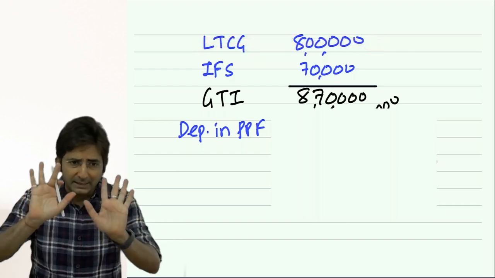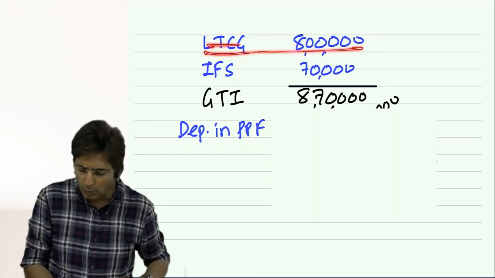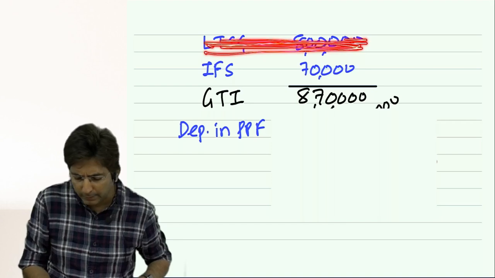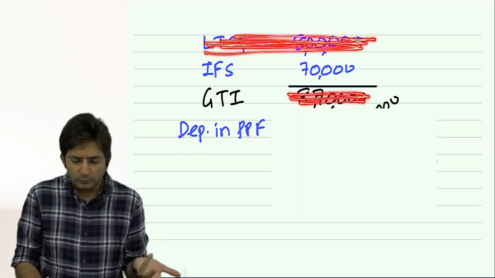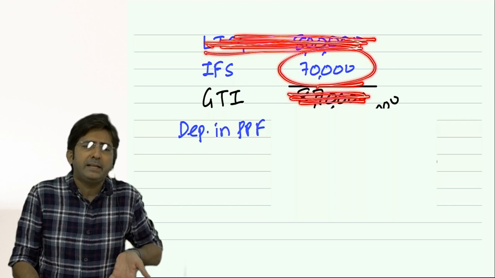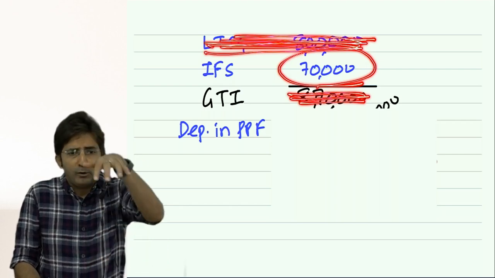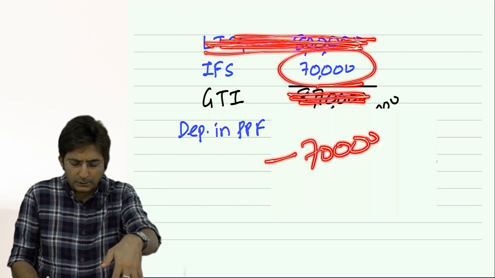Actually in this sum it is there, but in your mind you should feel that it is not there only. So what is the only income? 70,000. Now how much will you deduct at maximum? 70,000 only. Your deduction will be restricted to 70,000.